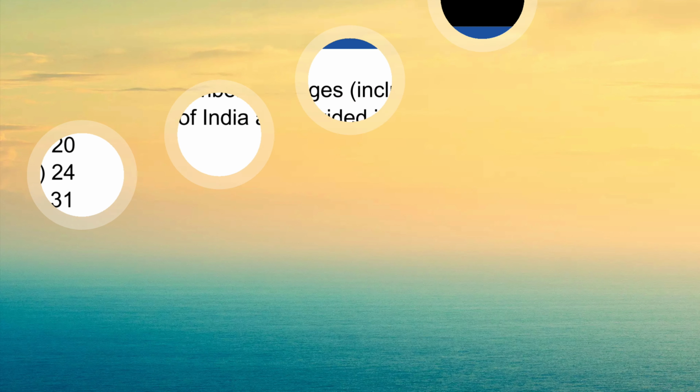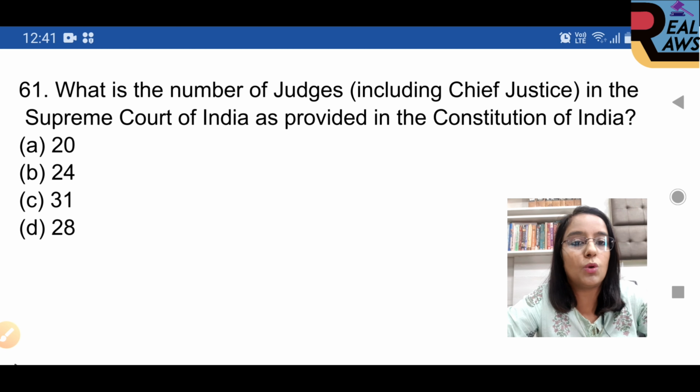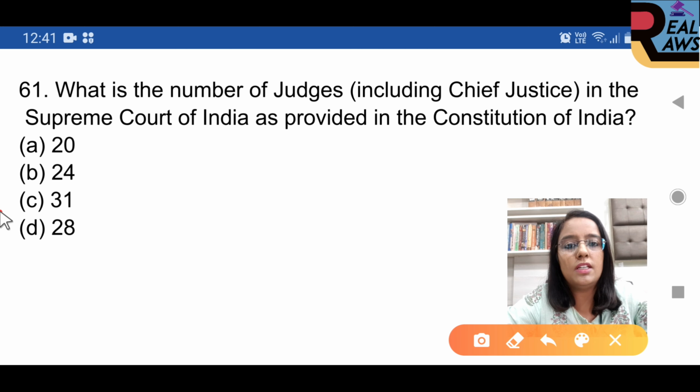Let's start the questions. Question 61. What is the number of judges including the Chief Justice in the Supreme Court of India as provided in the Constitution of India? Option C, 31.